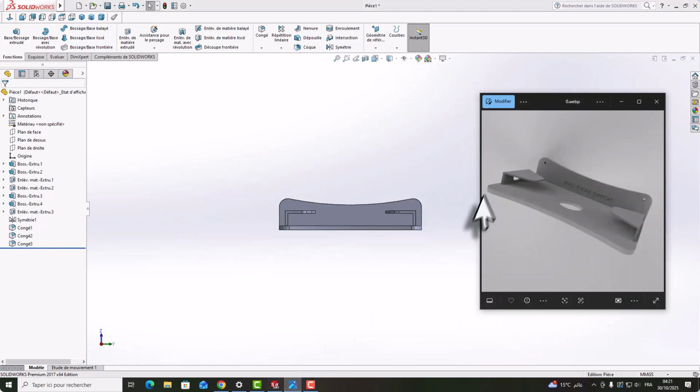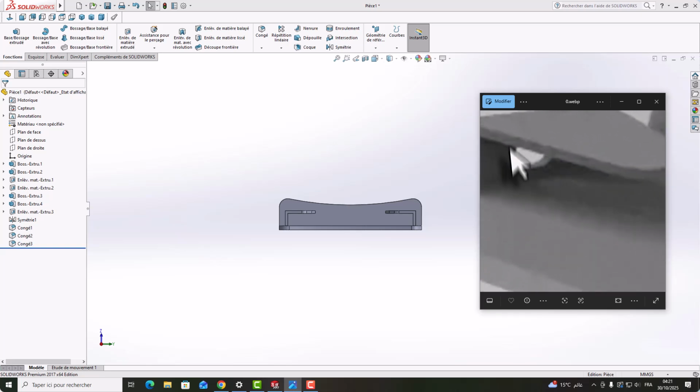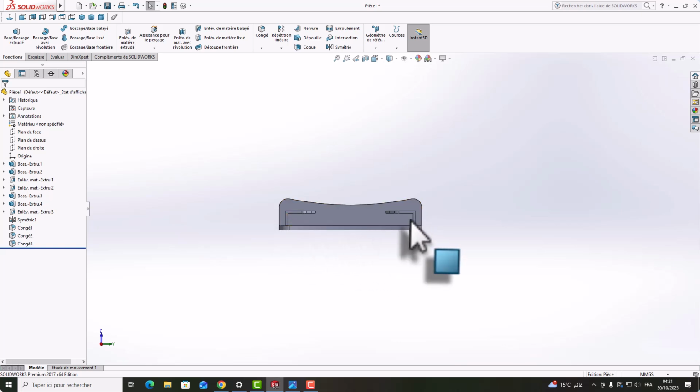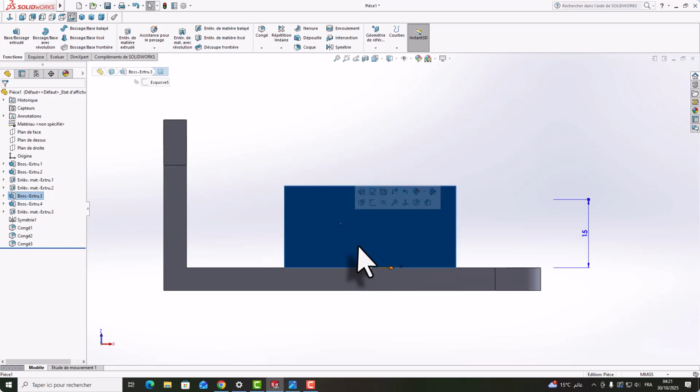Now what we have is this here. You can see there is a hole for the cable of charging, so we need to make a little hole here, symmetric here too, and we need to only type and two holes here so it will be in the wall of the room.